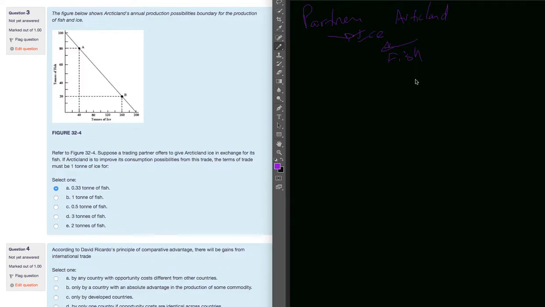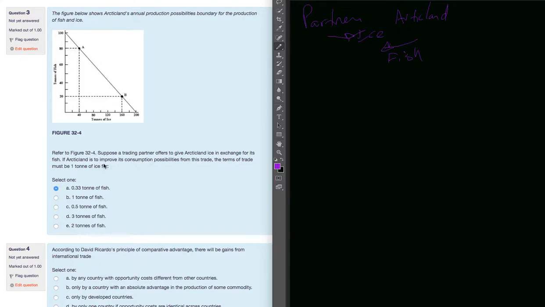If I'm giving up fish, I would never want to give up more than 0.5 fish to improve my consumption possibilities. I need to give less than 0.5. If you think of that whole range that we do in the other videos, the terms of trade range, 0.5 would be the limit. But Arctic land is giving up fish. It wants to give up 0.5 at most. So 0.5 tons of fish is the most it wants to give up.